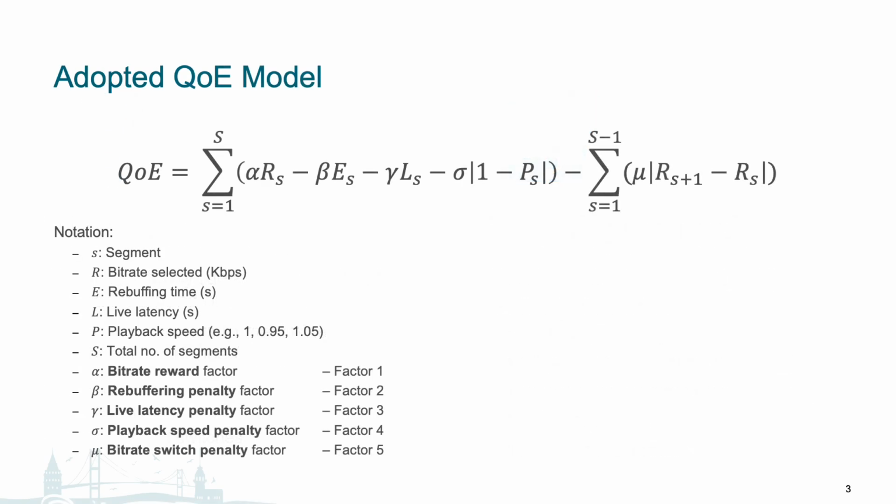For our solution, we first introduce the QoE model that we use. This model has been adapted for low latency live streaming and is formally written as this equation over here. The key takeaway from this slide is that there are 5 main factors being considered in our model, as shown below. The model rewards for bit rate, which translates to video quality, and penalizes for 4 other factors that negatively affect viewer experience, such as rebuffering, latency, deviations in playback speed, and bitrate switches.